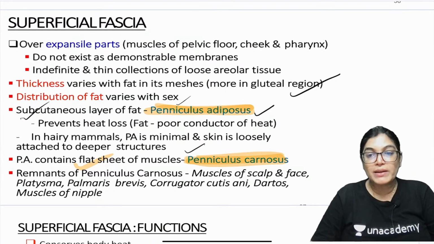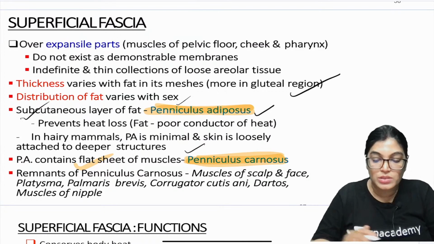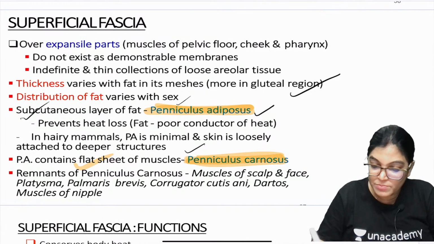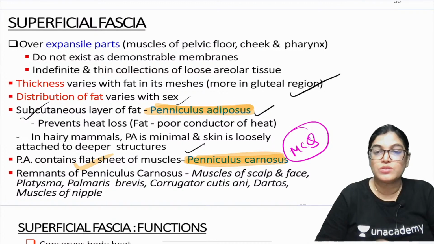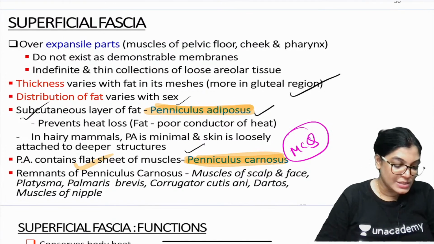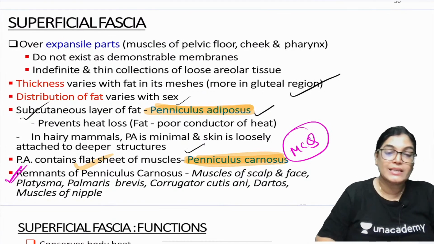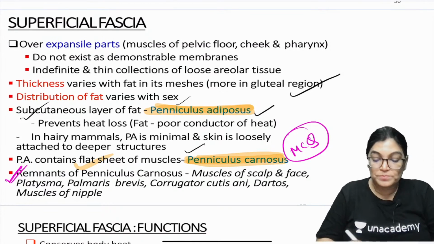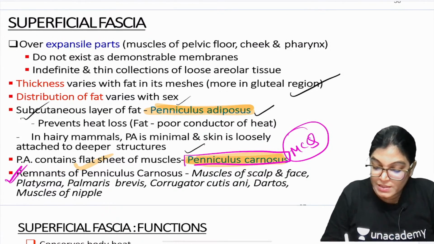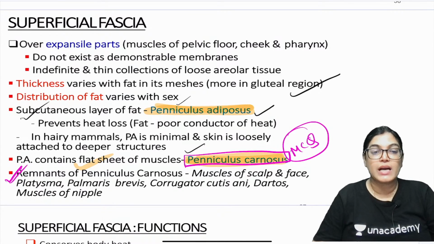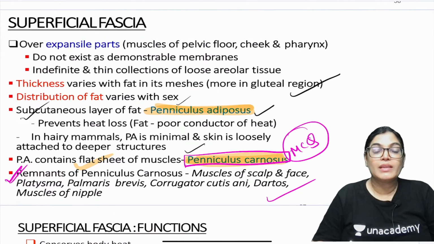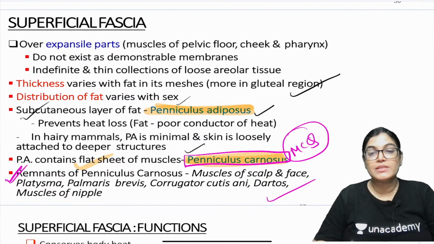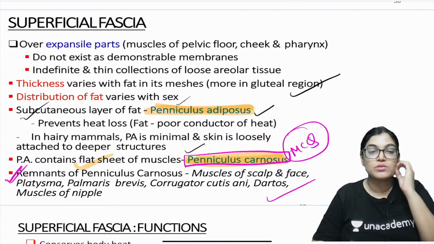The example of panniculus carnosus, where we find it, is very important and has been asked as an MCQ also. You should know where we find the panniculus carnosus. It is important for you to know the whole name of the muscle which is considered an example of panniculus carnosus. Remnants of panniculus carnosus are muscles of face, scalp, platysma, palmaris brevis, corrugator cutis ani, dartos muscle and muscles